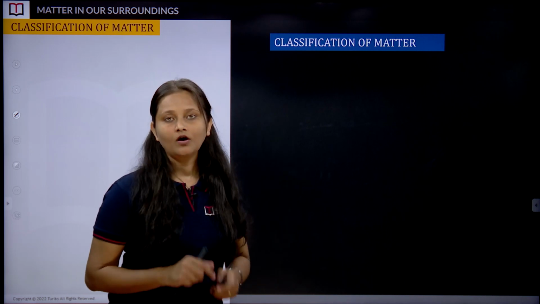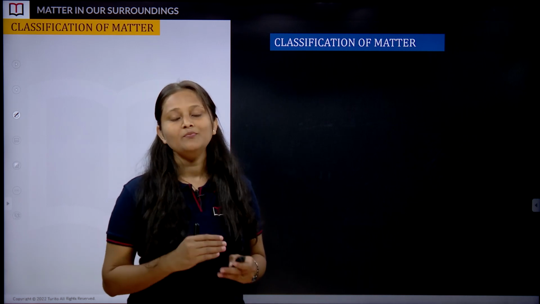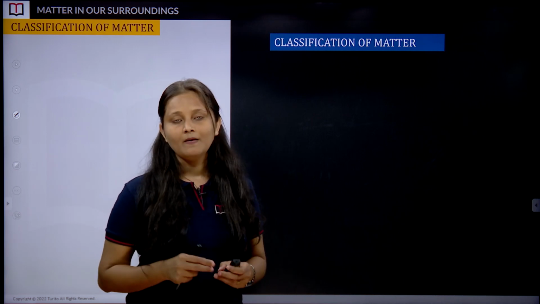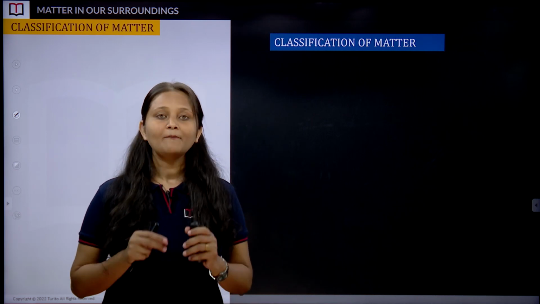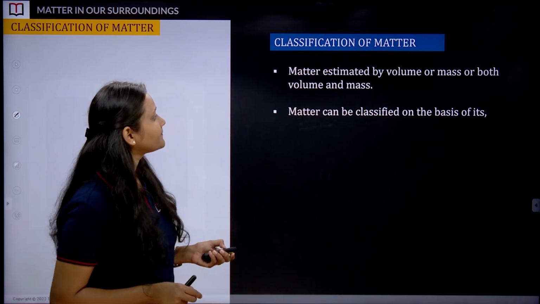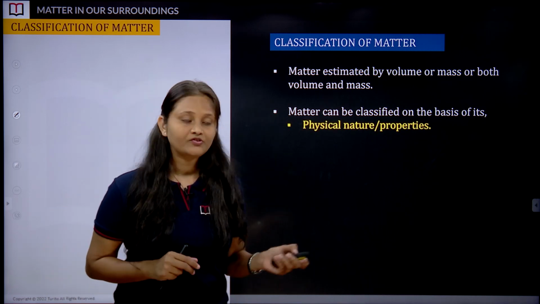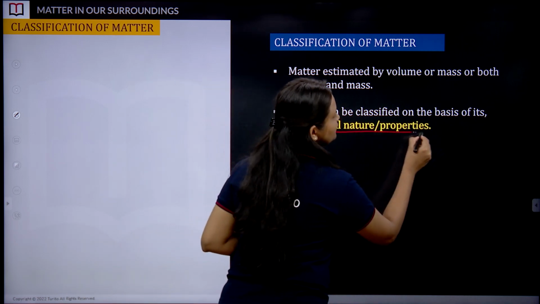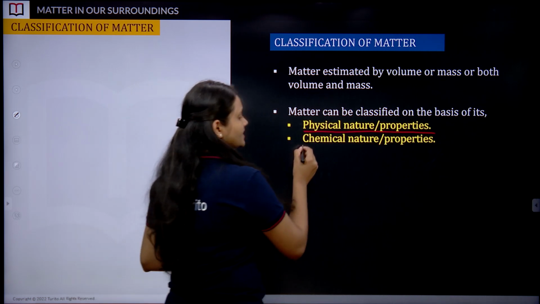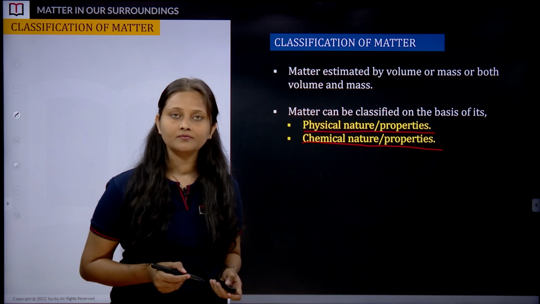After knowing the chemical composition of matter, it is time to understand how we are going to study matter. There are so many examples, right? If one needs to study matter, we need to classify matter into different categories, and that is how the categories are. First is physical classification, which is based on the physical nature or physical properties of matter, followed by the second, chemical classification, which is based on the chemical properties of matter.